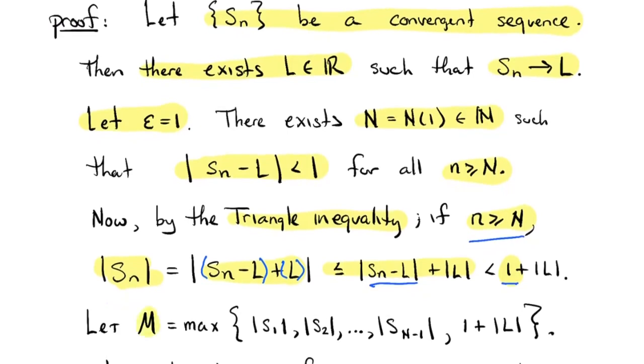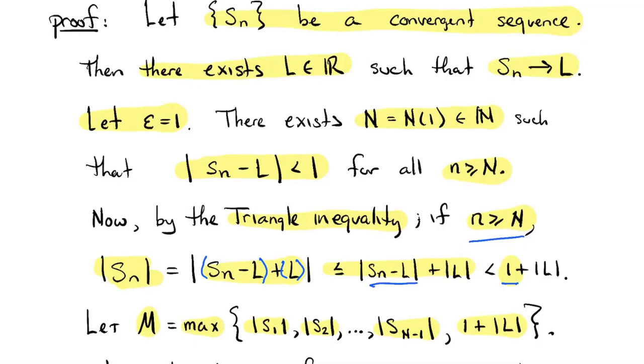I'll just take my M to be the maximum. I'm writing a finite set here, so the maximum is one of its elements. I'll just look, how big is the first term in absolute value? How big is the second term in absolute value? Go all the way up to S capital N minus 1. So throw all of those in there, and then also throw in this number, 1 plus absolute value of L.